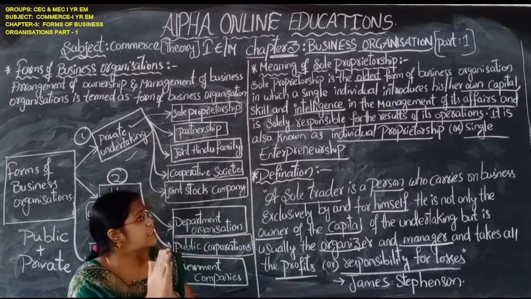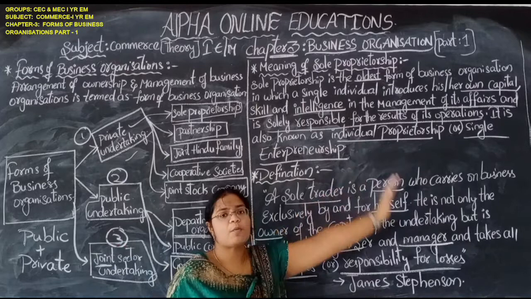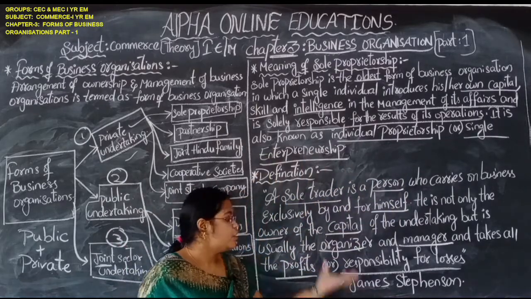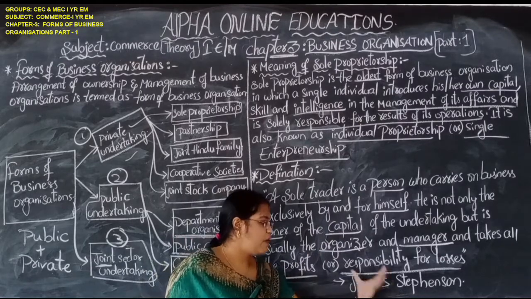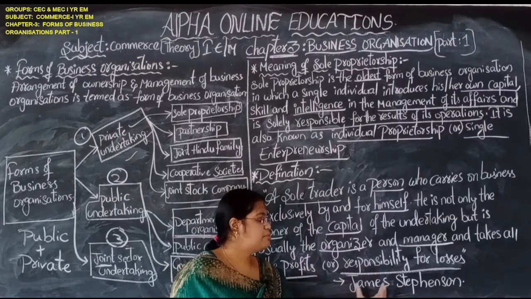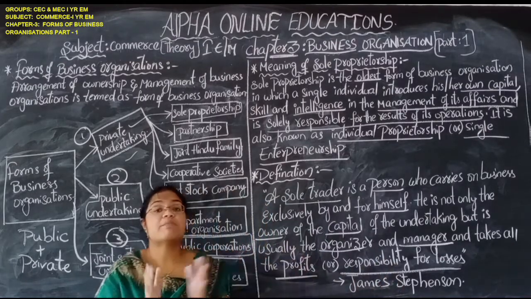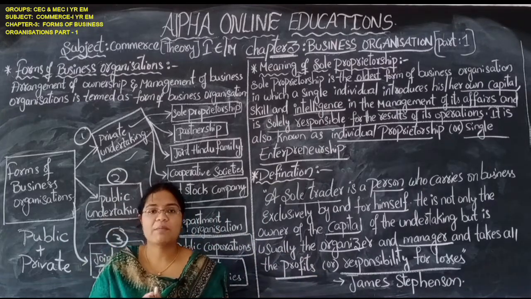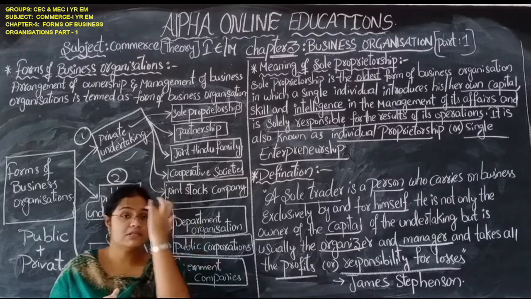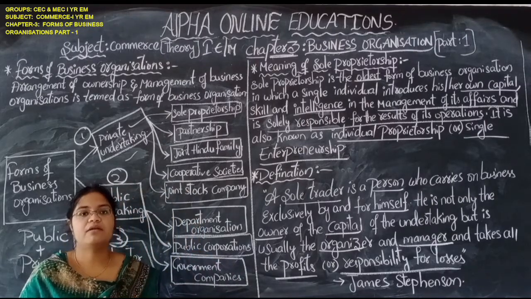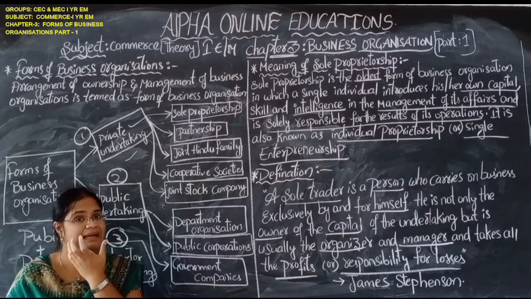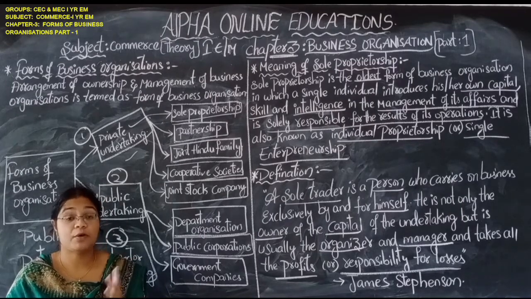That's why this business is called individual proprietorship or single entrepreneurship. This definition is given by the famous person James Stephenson. We will discuss the features of the sole proprietorship in the next session. Do hard work and also maintain writing practice. You have to write fast and neat. Good writing is also necessary, and you can get good marks.